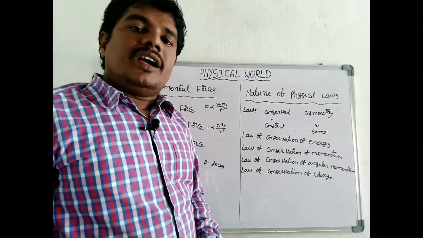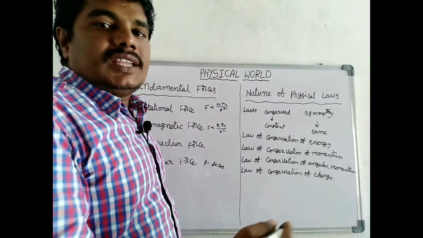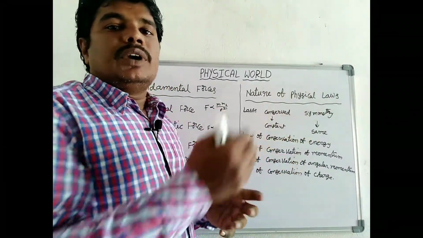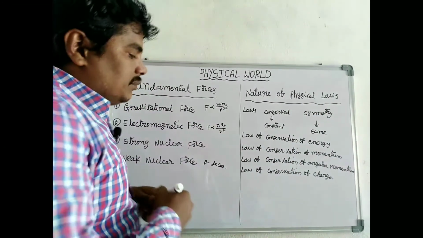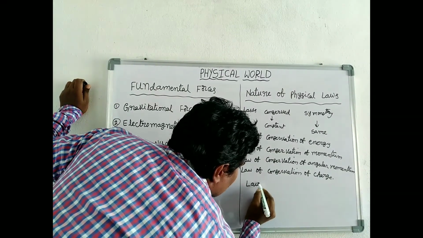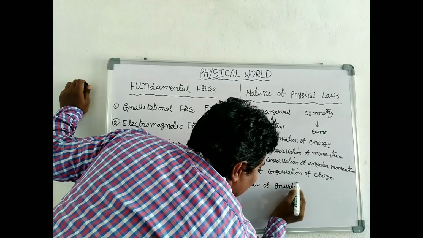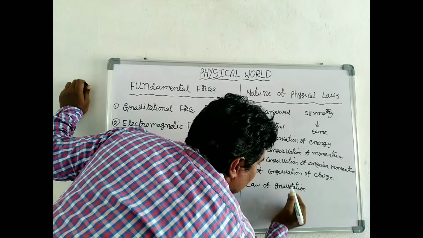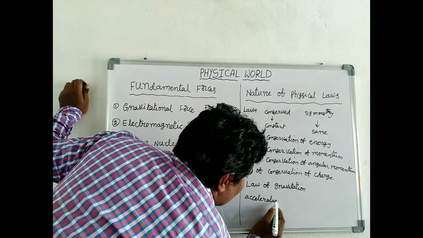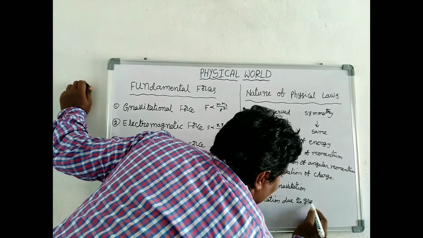But phenomena do not have the property of symmetry. They change from one place to another place, from one situation to another situation. For example, if we take the law of gravitation and acceleration due to gravity.